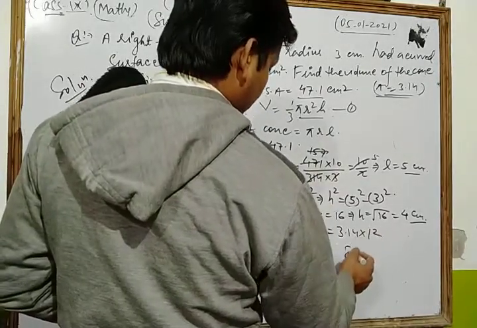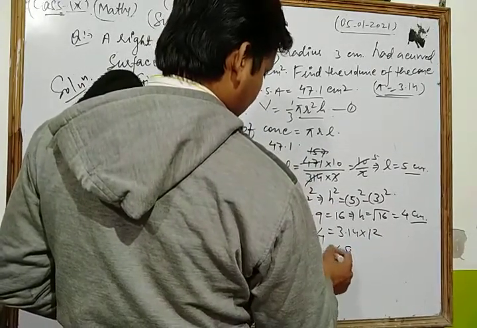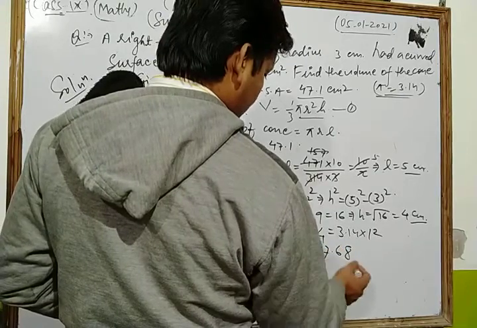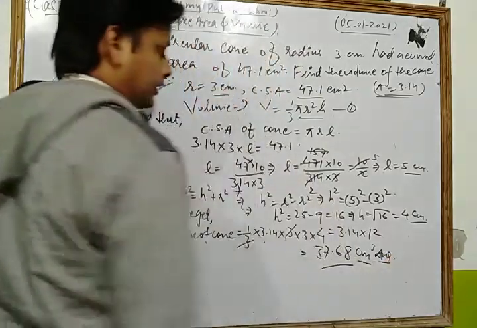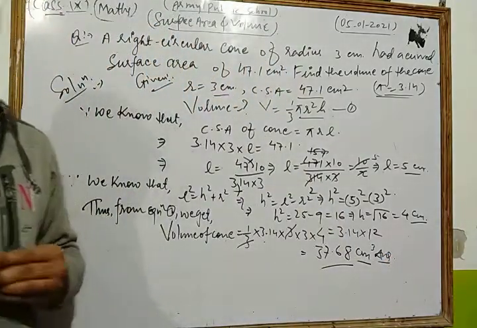So 37.68 centimeter cube. This is our final answer. Okay, 37.68.